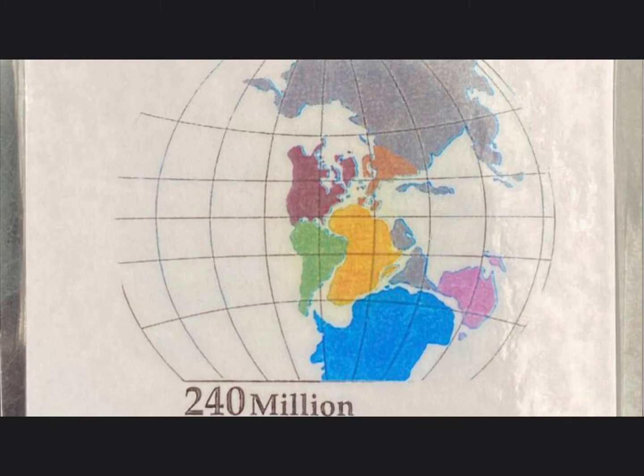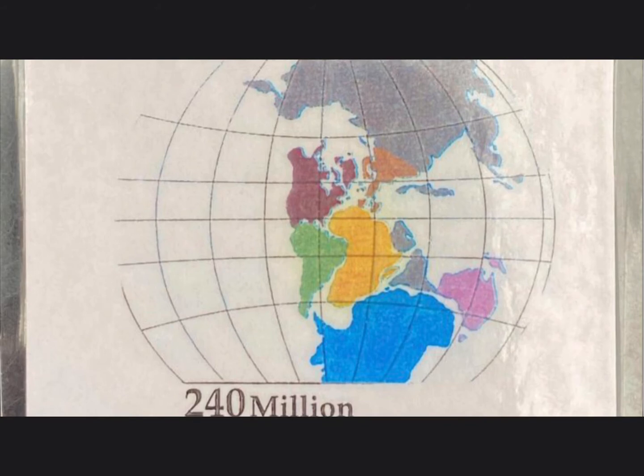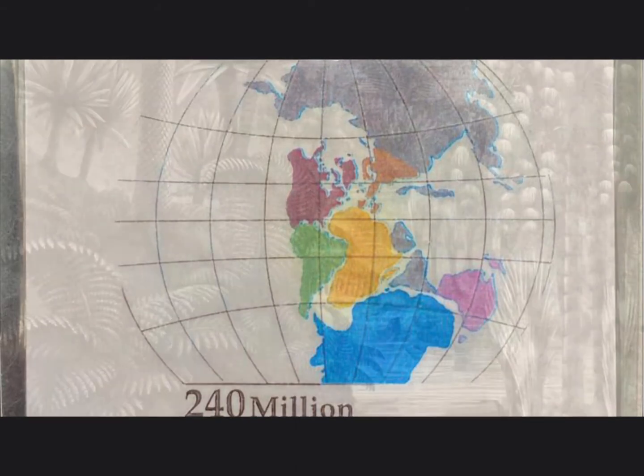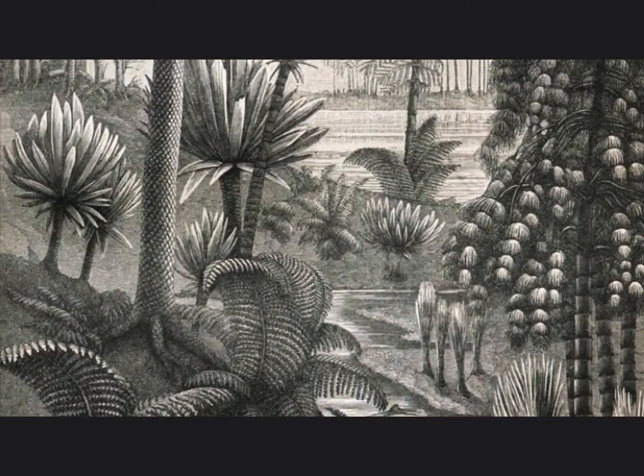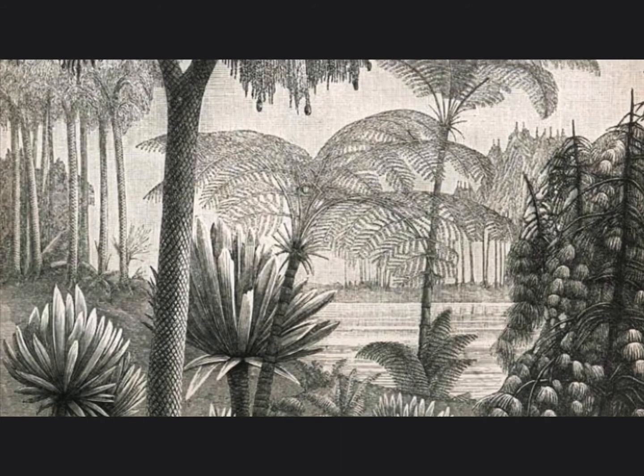At the end of the Pennsylvanian period, Africa collided with North America, which would help to form the Appalachian Mountains. By the end of the Pennsylvanian era, the continents were beginning to move towards the supercontinent Pangaea. In the lowlands and in the swamps, there was a huge growth of forests.